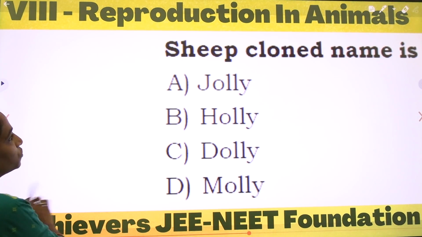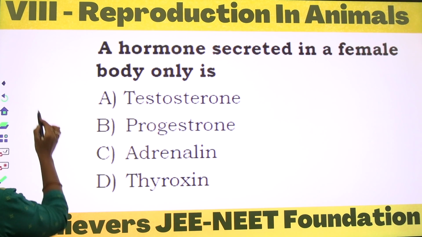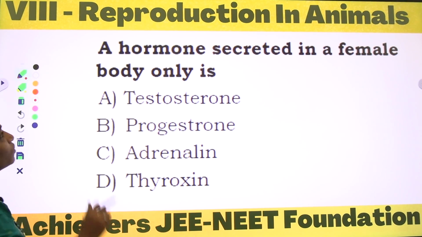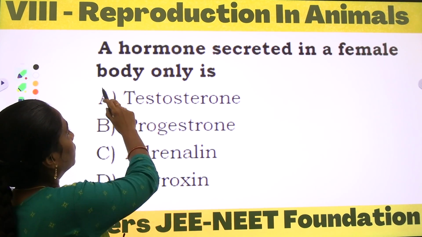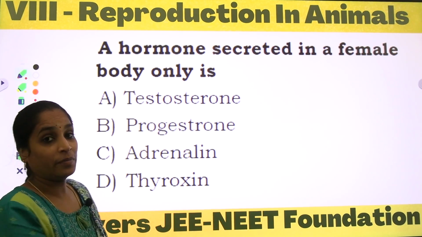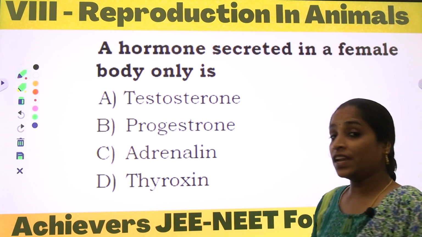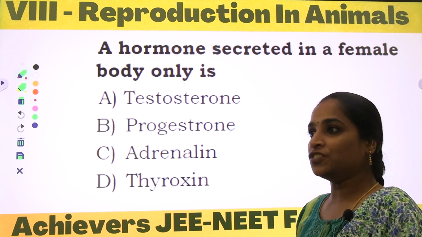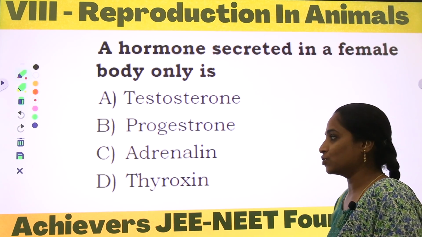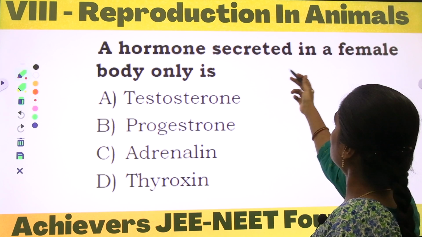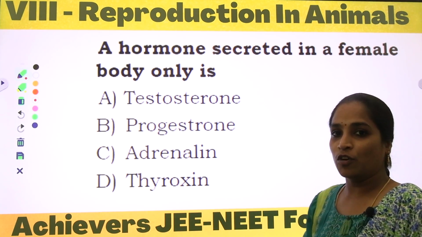And coming to the next question: a hormone secreted in a female body. What are hormones? Hormones are the chemical regulators which are secreted by different kinds of ductless glands. Here the hormone is secreted in a female body.